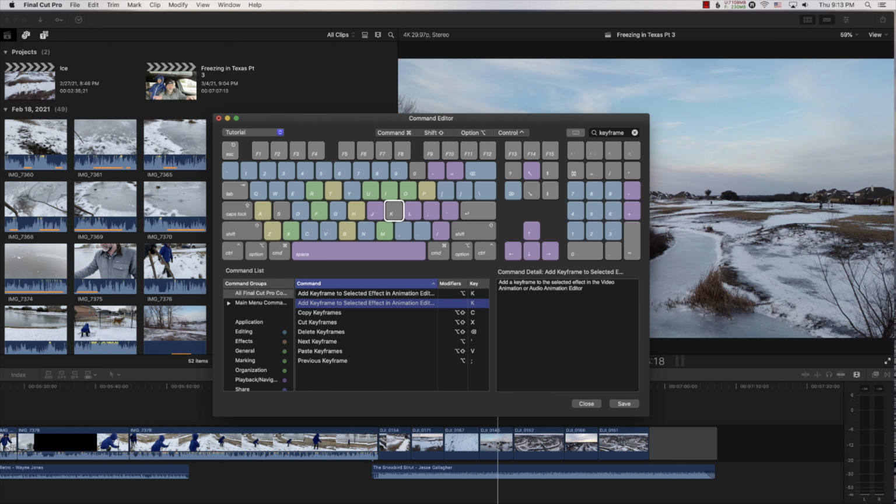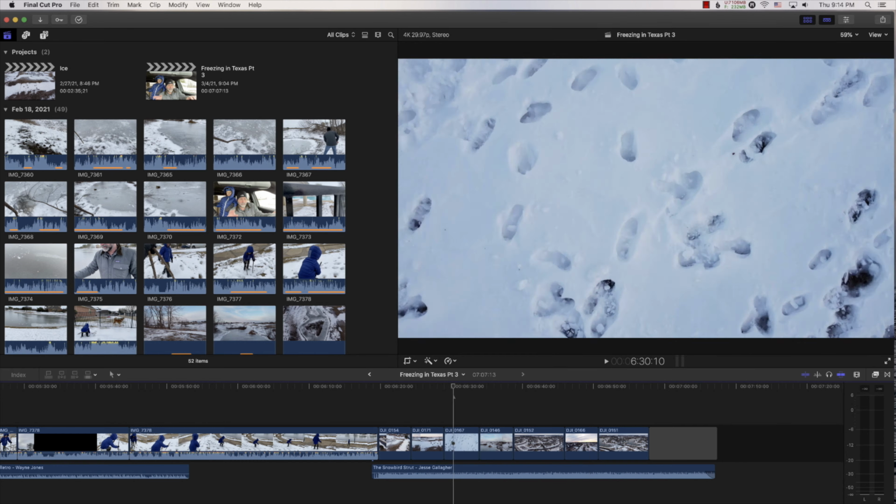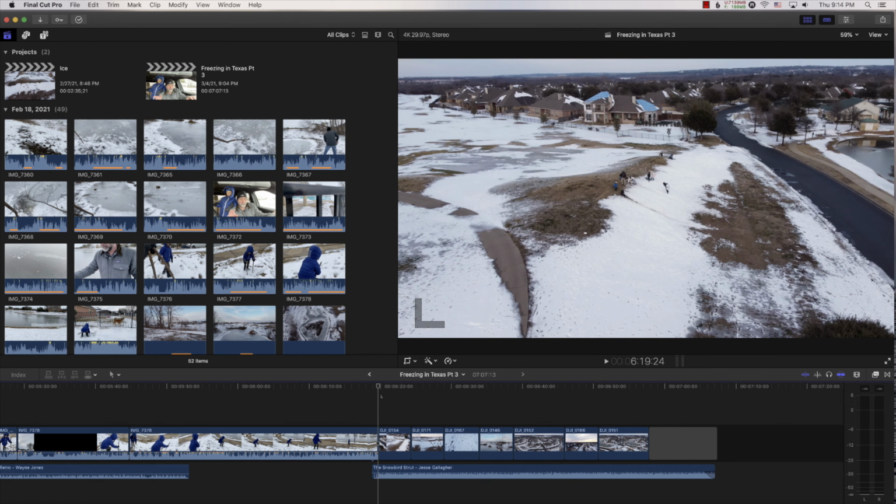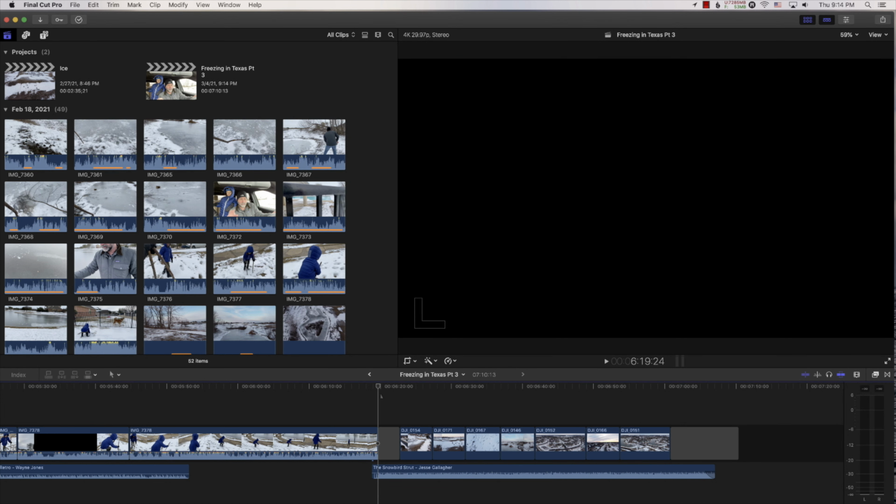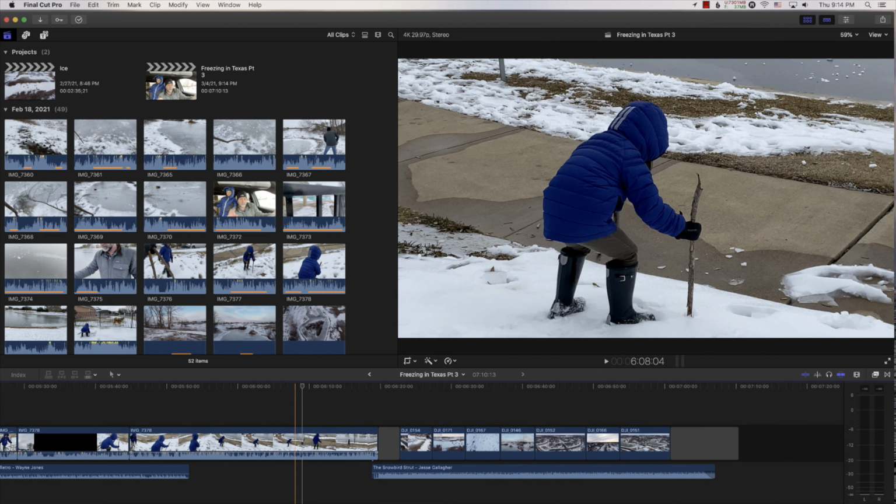And you can do this with any keyboard shortcut that you want to change. If there's certain shortcuts that you want to make easier where it's just one letter, you just hit one button, then this is the way to do it. So then you hit save, close. So now when I want to put a gap, all I have to do is hit G. And if I want to add a keyframe, I just hit K.